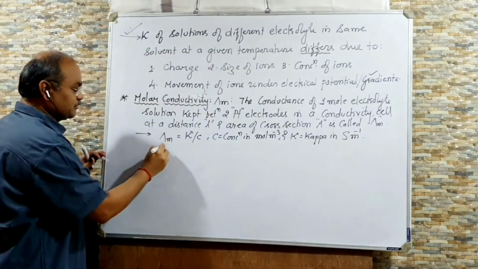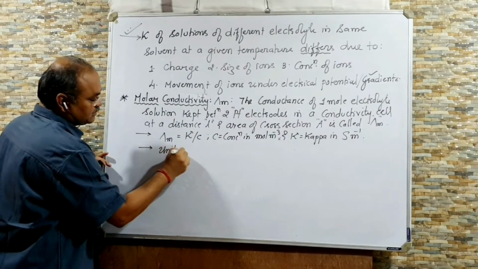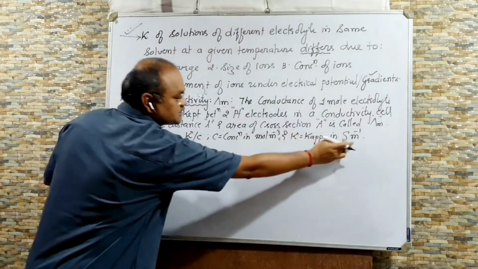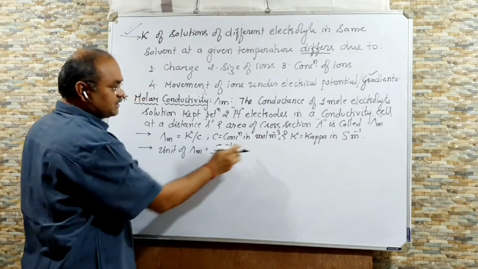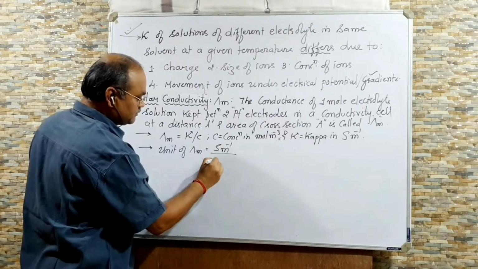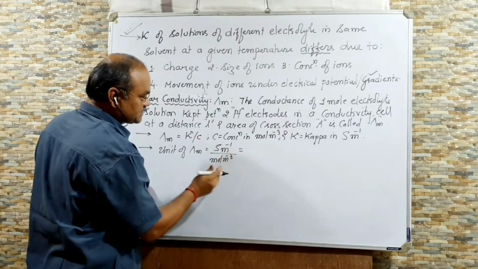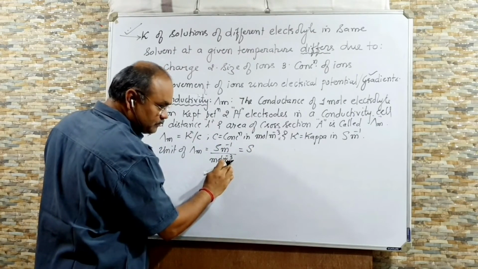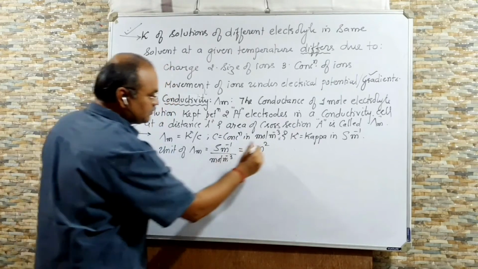but unit of conductivity we know is Siemens per meter. So now what will be the unit of lambda m? The unit of lambda m will be equal to kappa over C. Kappa is Siemens per meter, and this is mole per meter cube. So now you can understand, this will go up. So it will be Siemens meter cube to the power minus 1, so Siemens meter square per mole.